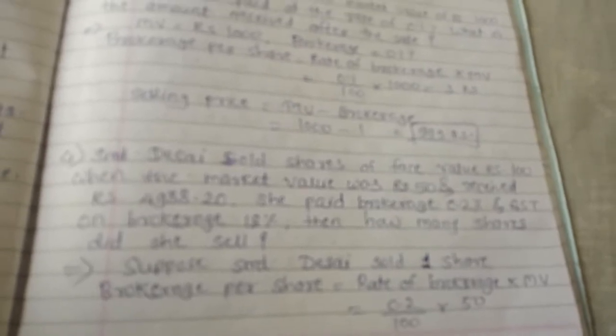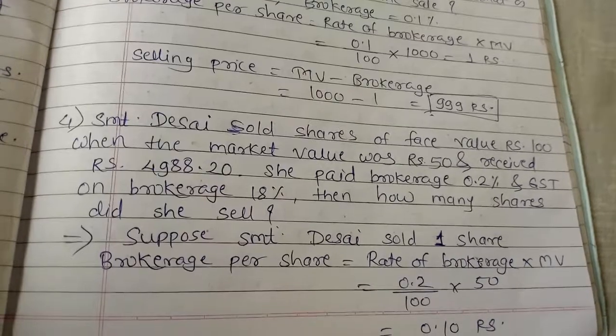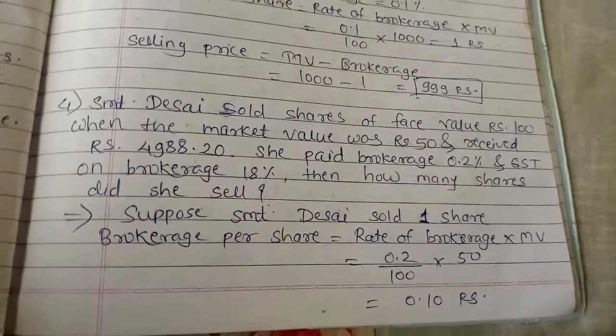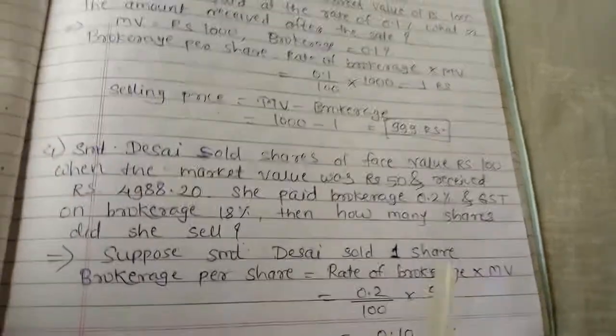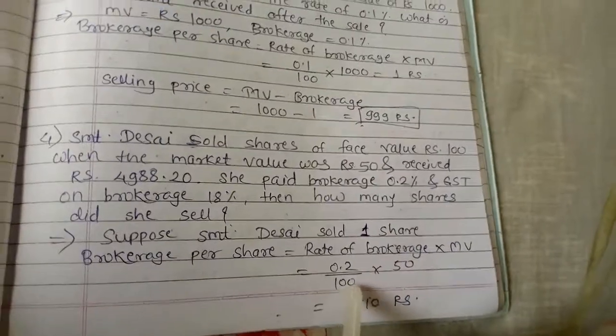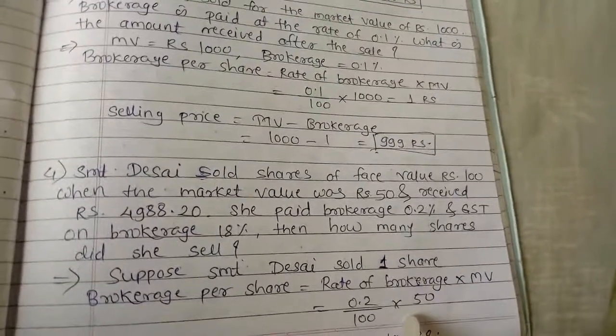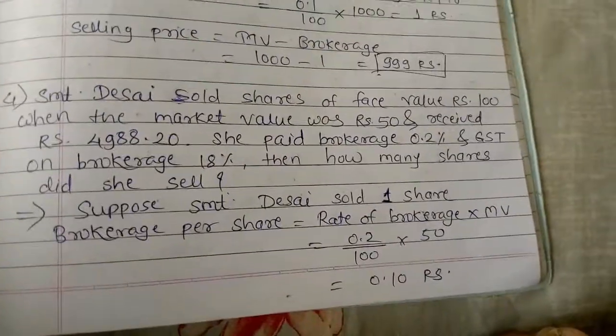Suppose Srimati Desai sold one share. The brokerage per share is the rate of brokerage into market value, that is 0.2% into 50 rupees. So the answer is 0.10 rupees.